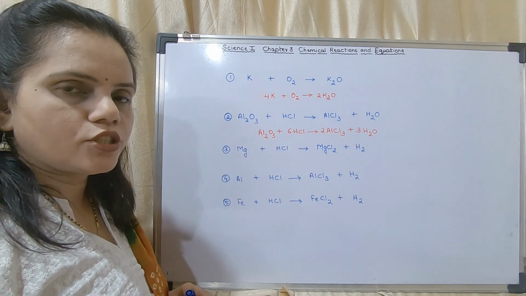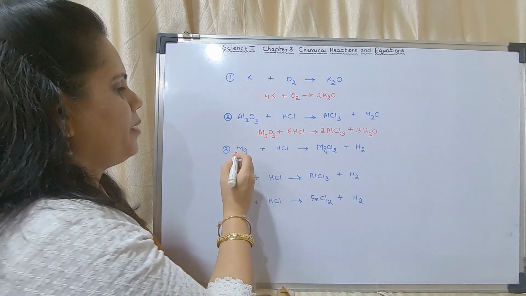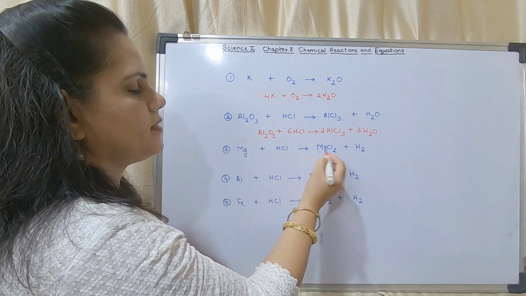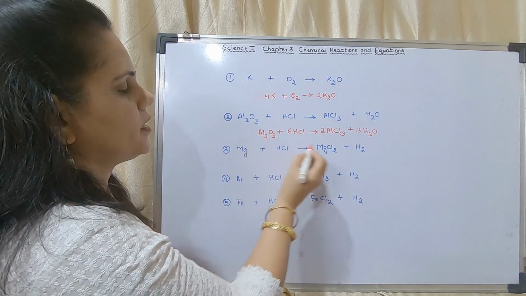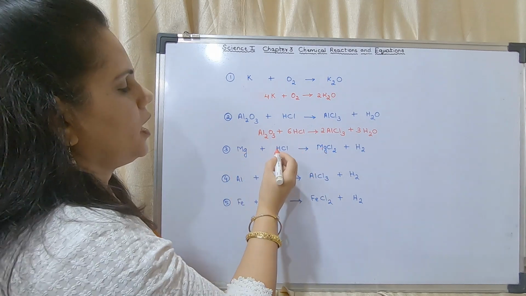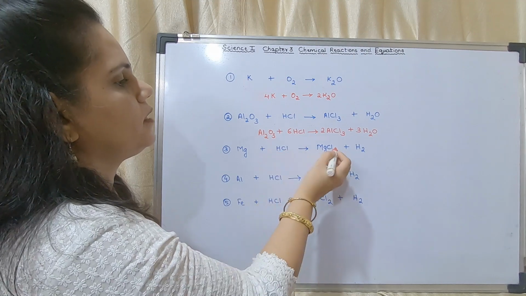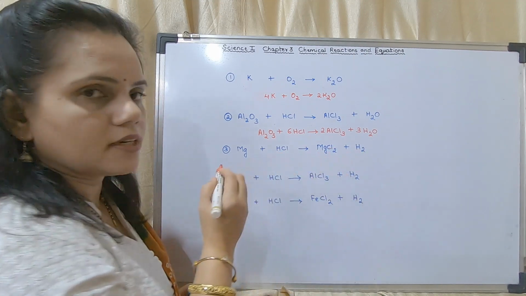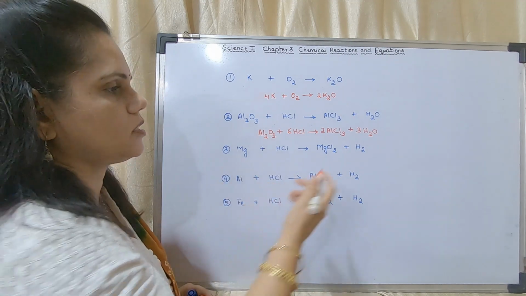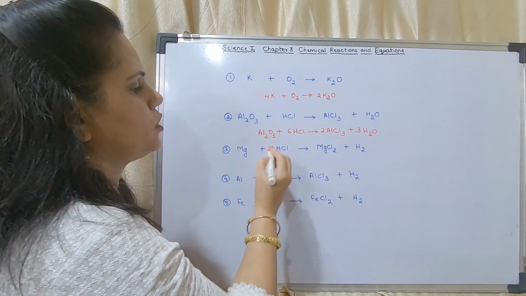Okay, have you understood how to balance? Okay, Mg plus HCl gives MgCl2 plus H2. Mg, here 1, here 1. Hydrogen here 1, here 2. Cl here 1, here 2. So what should I do here? I will start with hydrogen, either hydrogen or oxygen. Here there are 2 hydrogen, here there is only 1. So I will put a 2 here.